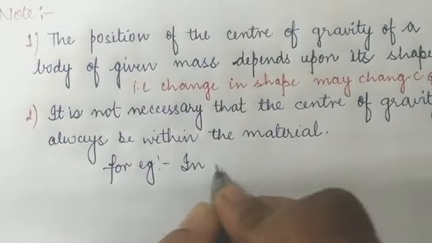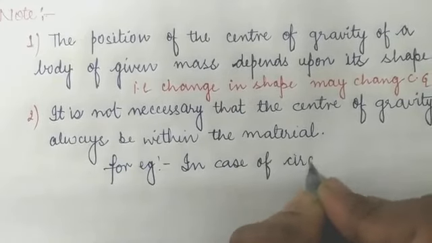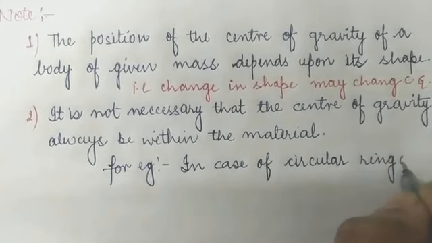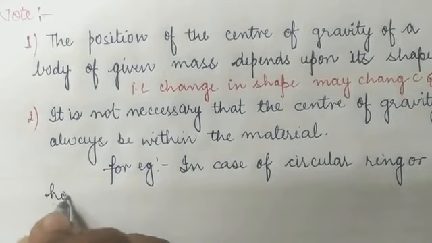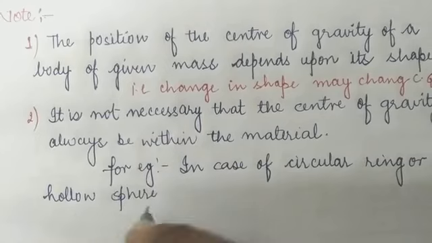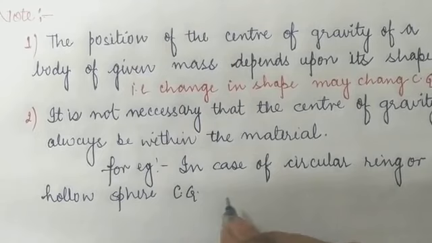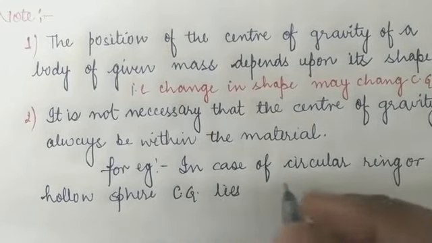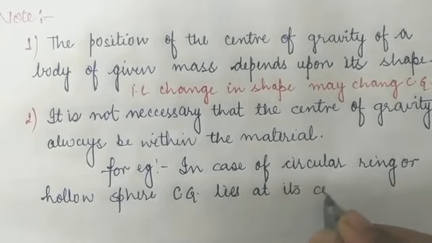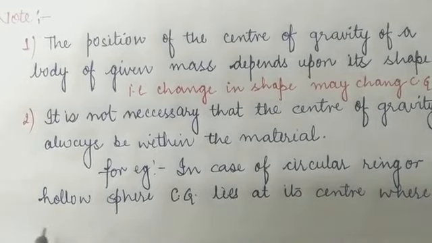So we can say that, for example, in the case of a circular ring or hollow sphere, the center of gravity lies at its center, where there is no material.